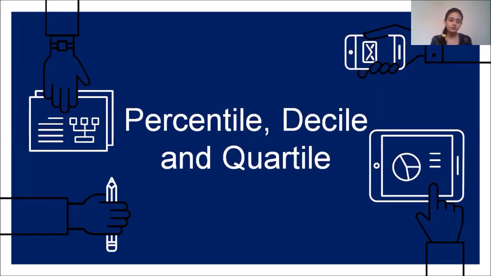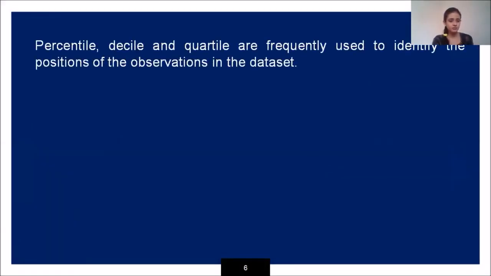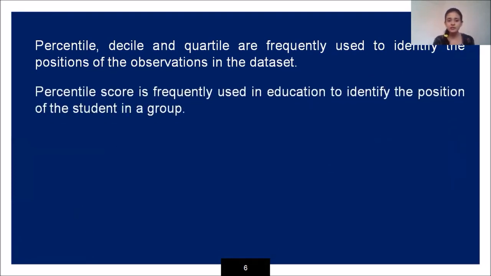Now we will see what percentile, decile and quartile are. These three terms are frequently used to identify the positions of observations in the data set. The first term, percentile, is what you hear when you get your results.